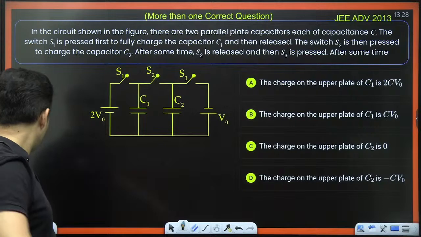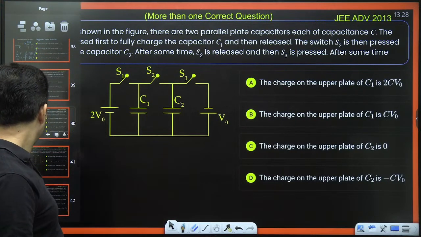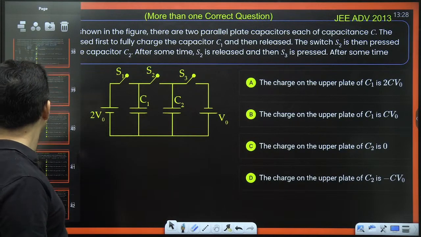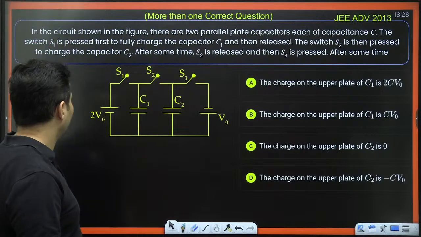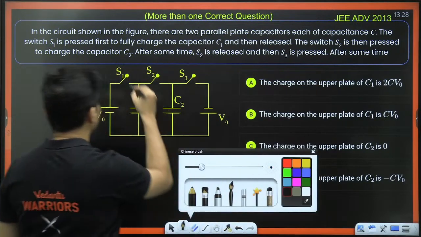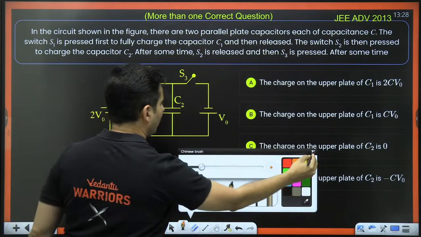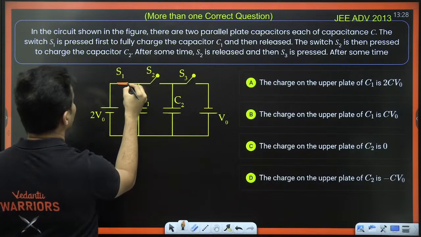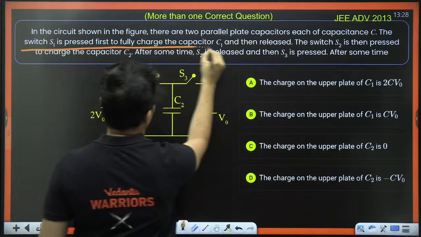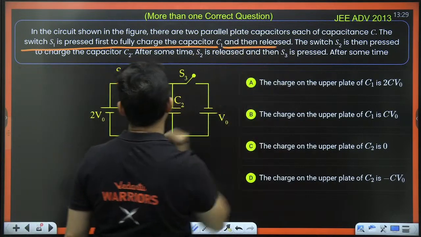Let's do it step by step. I will make a duplicate of this. Okay, first all of them are open. Let's see what will happen once I start closing each one of them. The moment you close S1, the switch S1 is pressed to charge the capacitor C1, and then you release it.